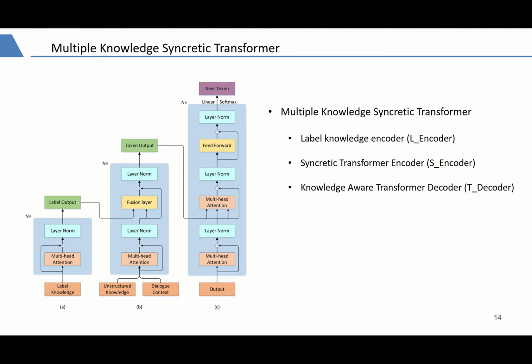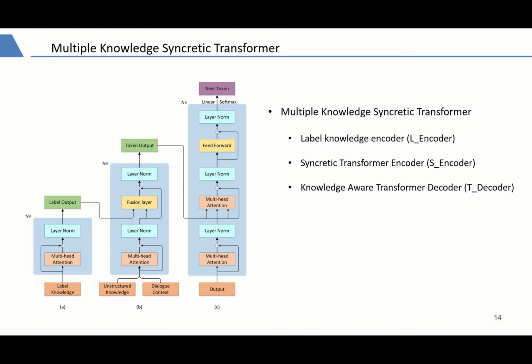The second module is the Syncretic Transformer Encoder. This encoder is a parallel transformer encoder. Firstly, it encodes dialogue context and unstructured knowledge respectively with a multi-head self-attention.